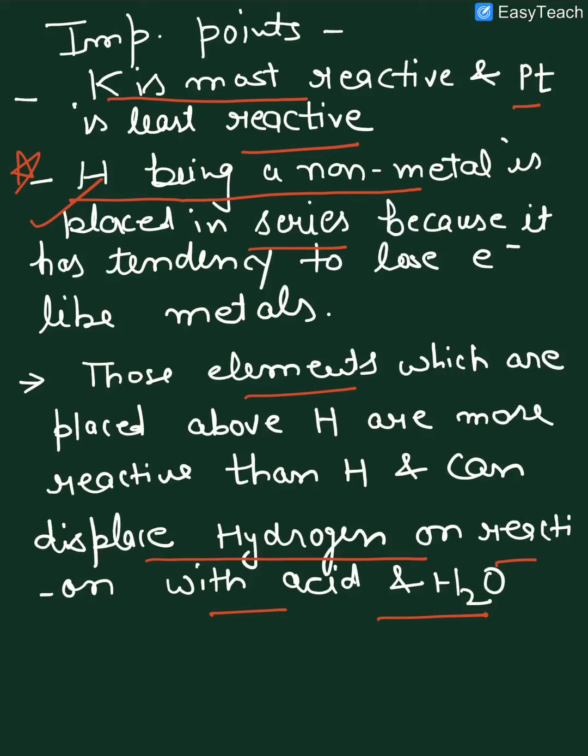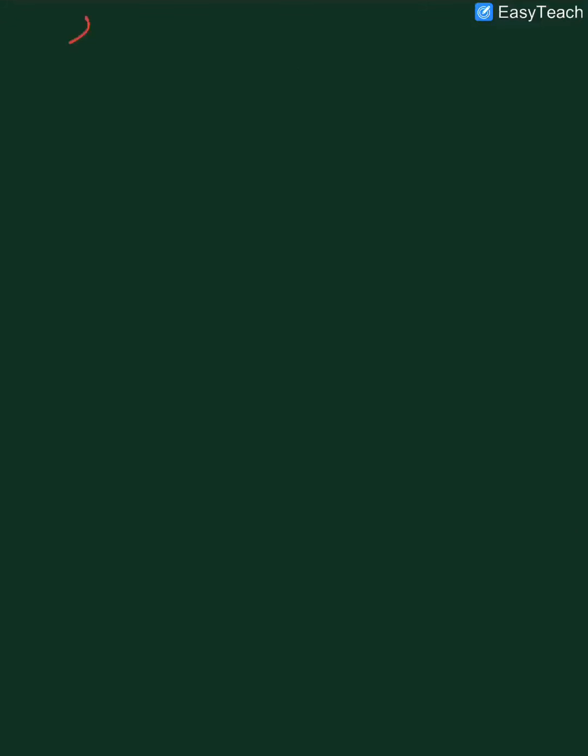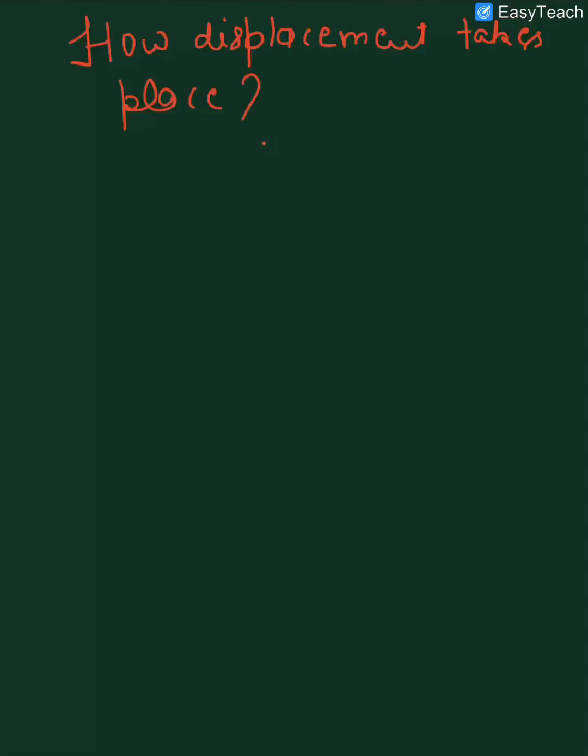So in this way, how displacement reaction takes place, how displacement of one metal by the other takes place, we can understand with the help of this reactivity series. You can easily understand that more reactive metal displaces less reactive metal, and otherwise less reactive cannot displace more reactive metal.